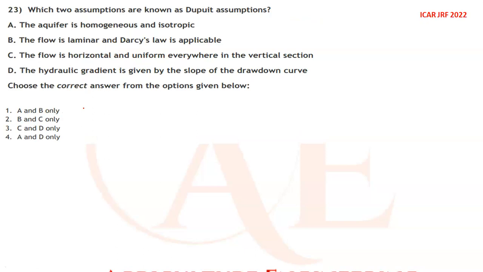Next question. Which two assumptions are known as Dupuit assumptions? The flow is horizontal and uniform everywhere in the vertical section. So this third statement is correct.